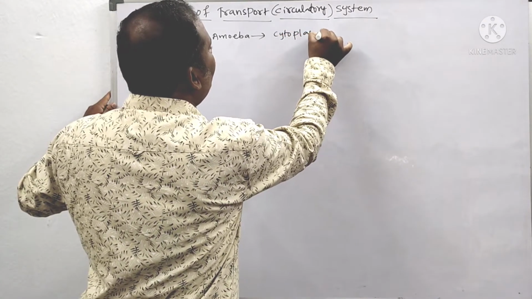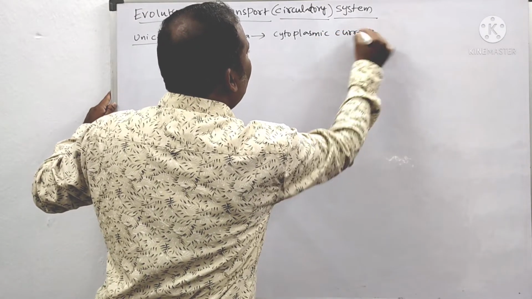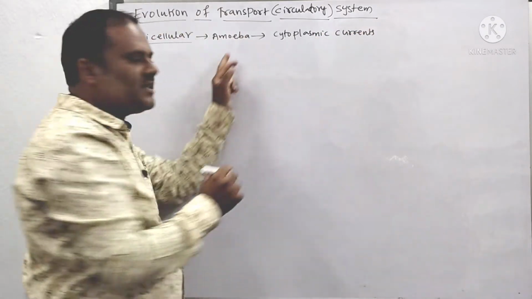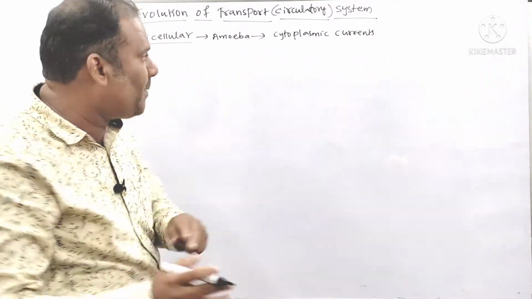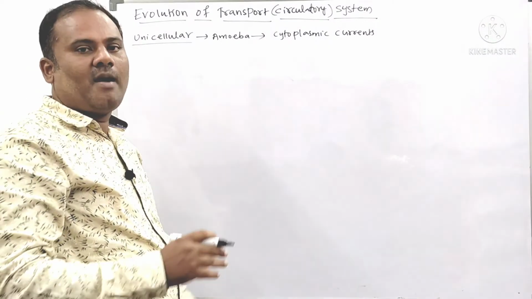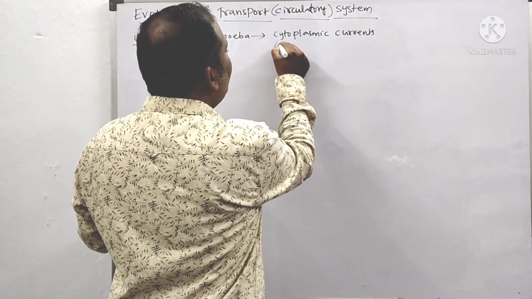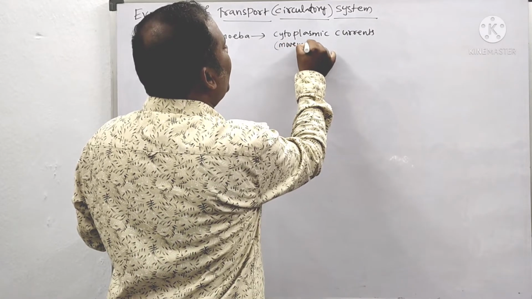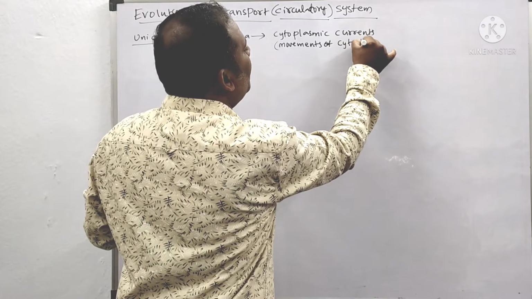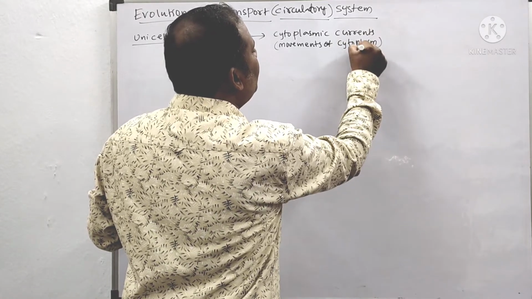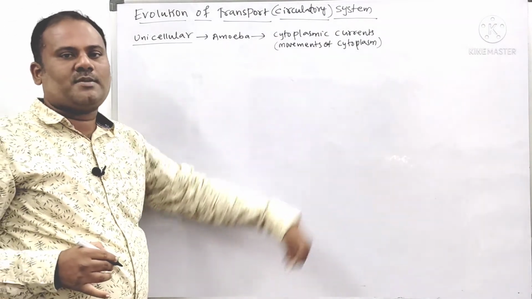So that's why amoeba shows cytoplasmic currents. That means the cytoplasm inside the amoeba moves, and with the movement of cytoplasm itself, the transporting of materials occurs from one place to another. By the movements of cytoplasm only, we can see the transportation of substances in the amoeba.